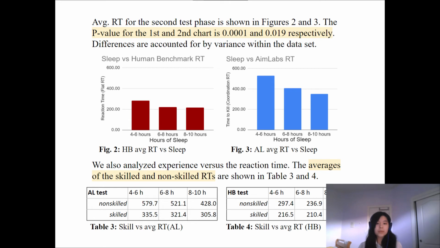We also compared the reaction times of people who are experienced in FPS games and those who are not. The average reaction times versus sleep of each group are shown in tables 3 and 4, where we can notice that the skilled or experienced people are faster than the non-skilled or the non-experienced people at each level of sleep. And as the reaction time gets faster, the amount of sleep is also going up.